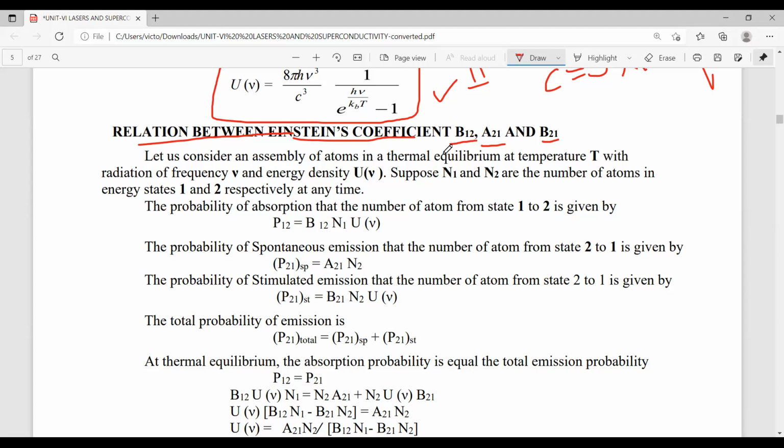Let us recall the probability expressions for absorption, spontaneous emission, and stimulated emission. Already we discussed these in the interaction of matter with radiation.